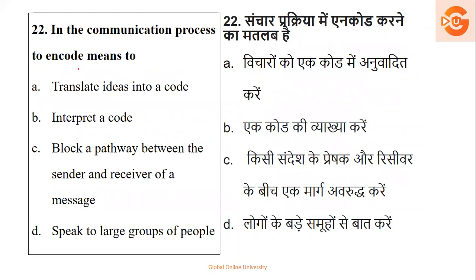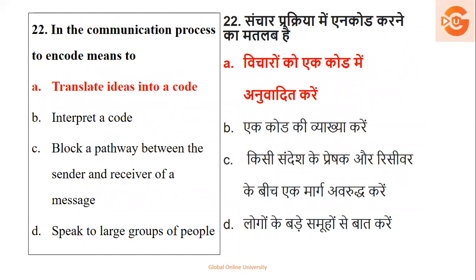Next, in the communication process, to encode means to translate the idea into code, to interpret a code, to block a pathway between a sender and a receiver, or to speak to a large group. This and this cannot be an option. Now you have to decide. I have already given you a 50-50 option: translate ideas into a code or interpret a code. So encoding means to translate an idea into a code. Now see, this type of question came in three to four different patterns to confuse you, so you have to be very, very careful. Encoding is a symbol converted in the form to produce a message. That's how all four questions are put in one. So it is basically translating the ideas into code.